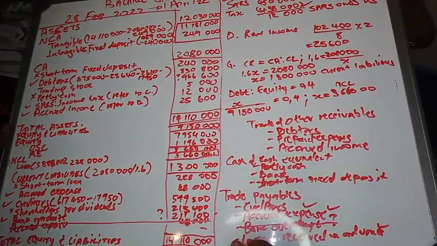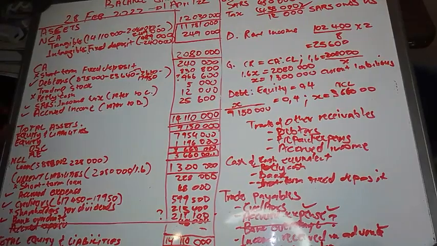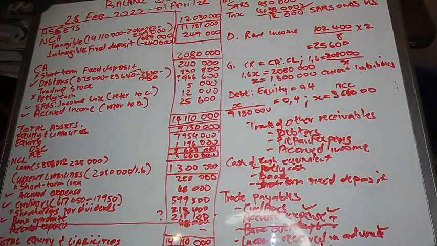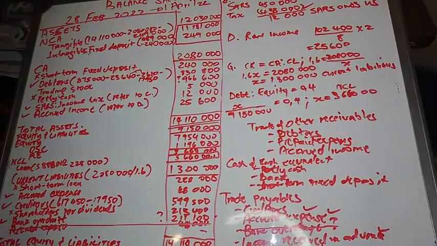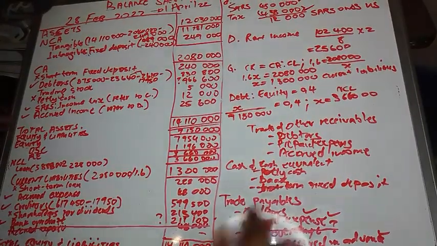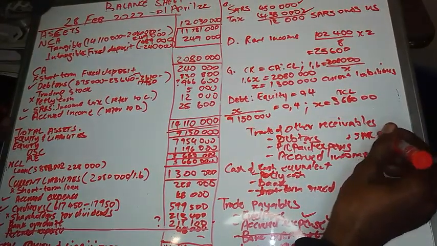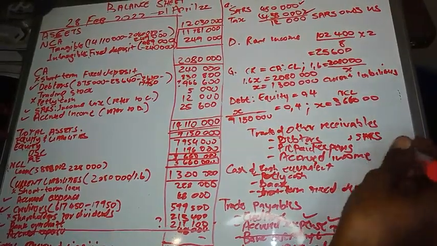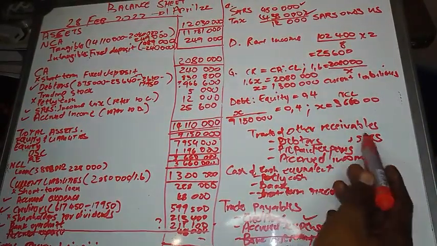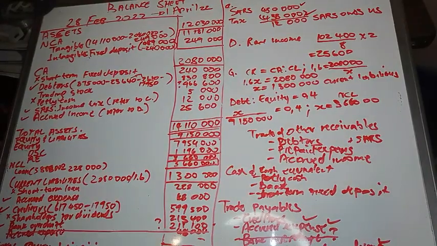I'm just going to say SARS, income tax. So when we owe SARS, we add it to trade and other payables, right? Then when SARS owes us, we add it to trade and other receivables, right? So on trade and other receivables, you also include SARS. Then on trade and other payables, you also include SARS.